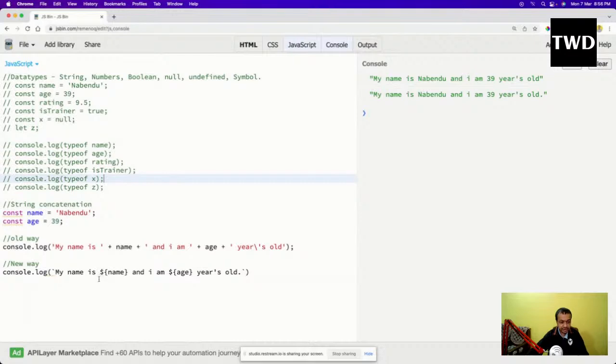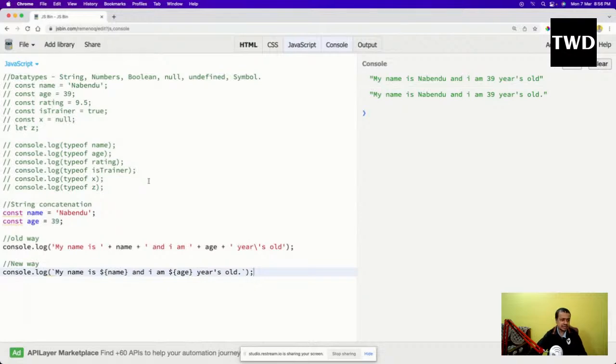But whenever the variable name comes here, it is dollar and this I have to give. And this is like plain English, so I will not forget to give it. Most of the people forget to give a space and all. But this is like plain English, I will never forget. So that's why this is the preferred way nowadays. Okay, this is the ES6 way. This I'm giving the backslash. Okay, so this is how it works, and strings are very important data types in JavaScript.